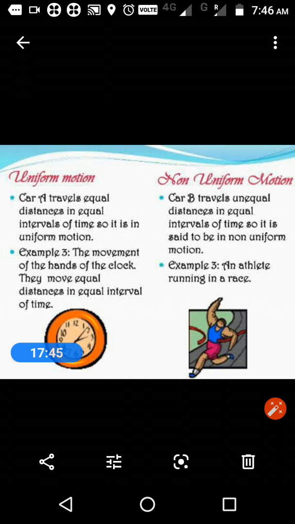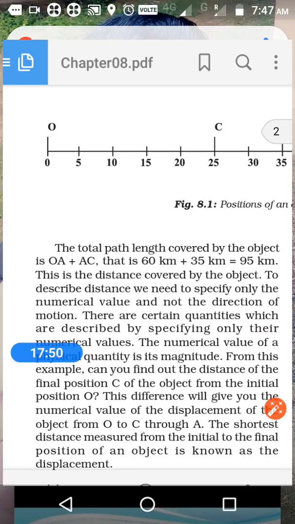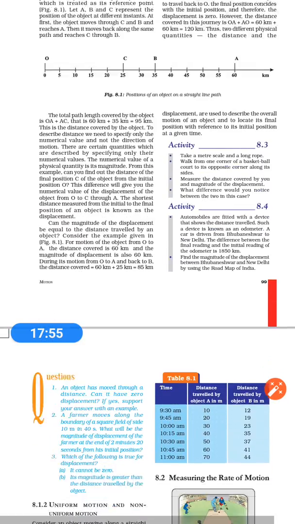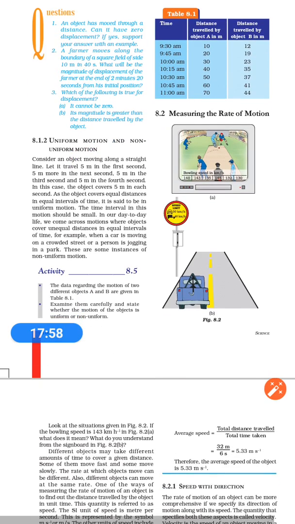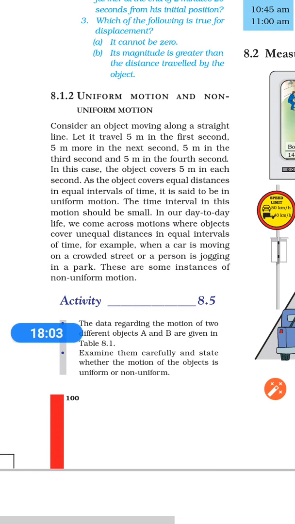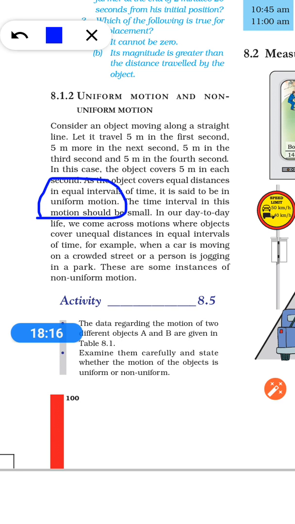Got the idea? Once again, what is uniform motion and what is non-uniform motion? Uniform motion means the object travels equal distance in equal intervals of time. Non-uniform motion means the object travels unequal distance in equal intervals of time. Here in your textbook, you can see the two types of motion. Uniform motion: an object covers equal distance in equal intervals of time.